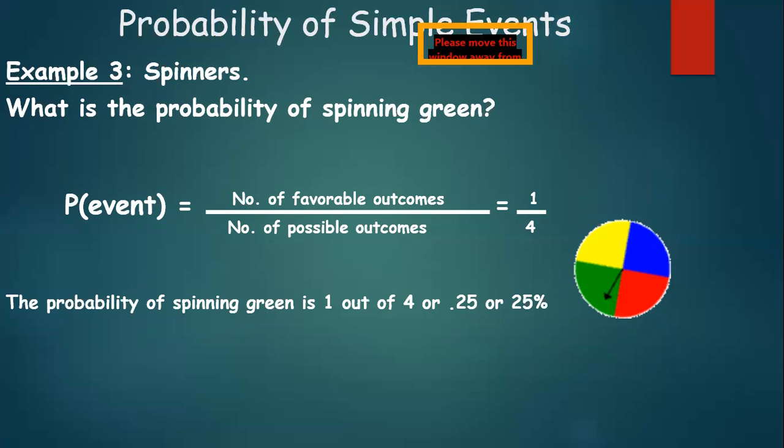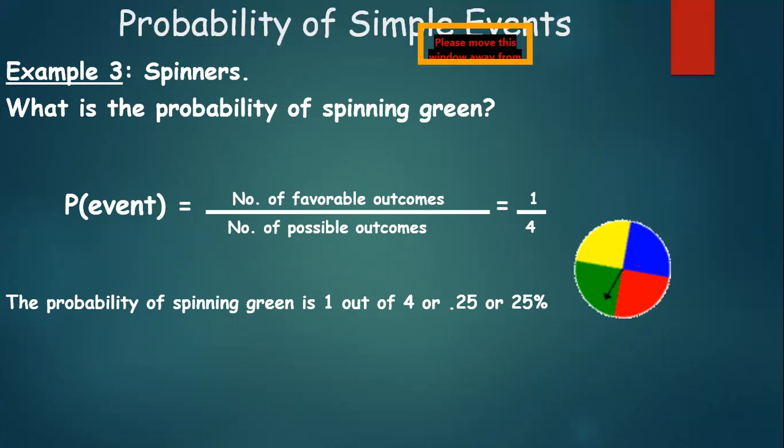So what are the different outcomes possible? The spinner may stop at yellow color, or blue color, or red color, or it may stop at green color. And we have been asked to find the probability of spinning a green zone. Now, how many green zones can you find on the board? 1. Out of total, how many colors are there? 4. So 1 upon 4 is referred to as the probability of spinning into a green zone.